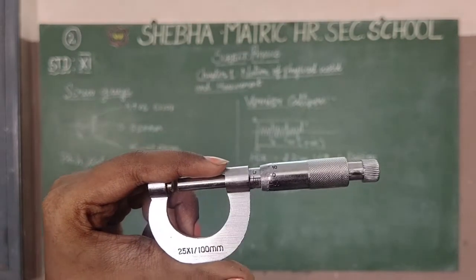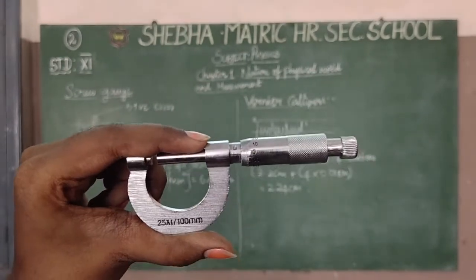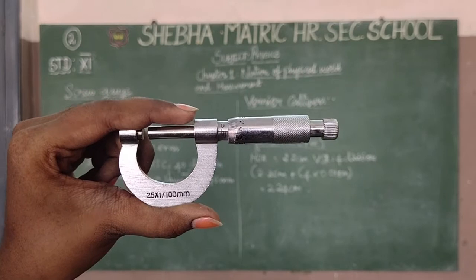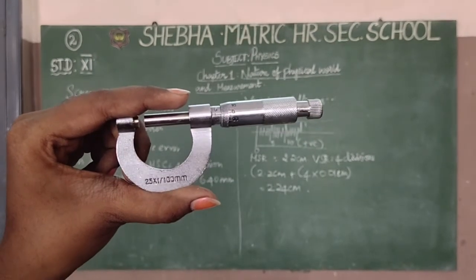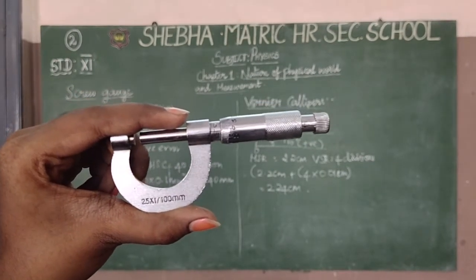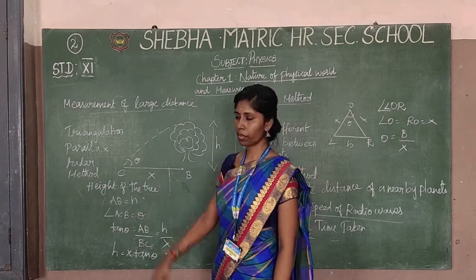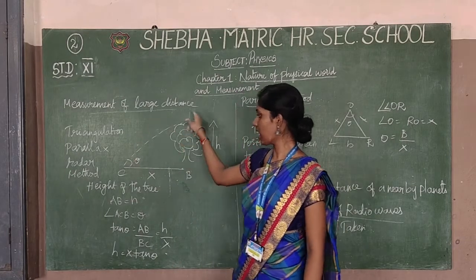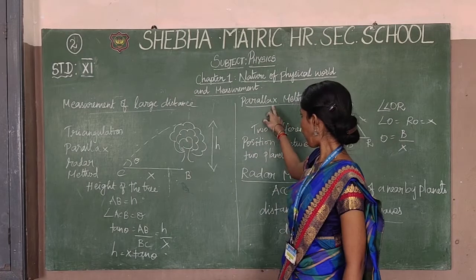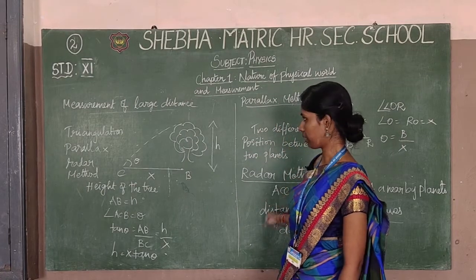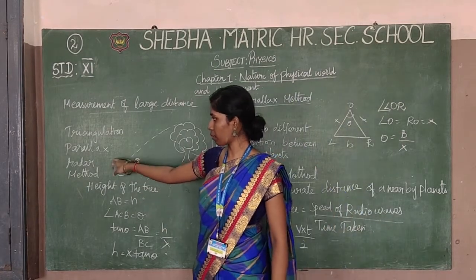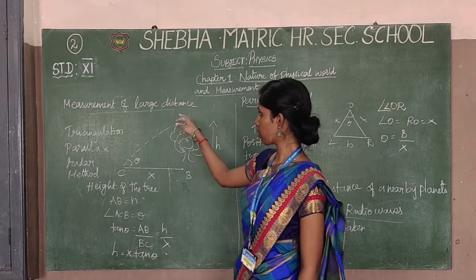Okay. So again we will show the screw gauge. See this. Okay. It will also give accurate measurement. 3 types of distance will be covered. Measurement of large distance, another one is the parallax method, and another one is the radar method. Okay. It's the triangulation and parallax method.